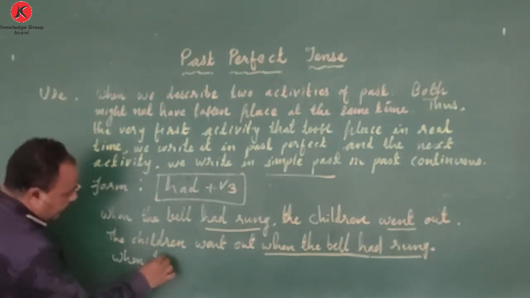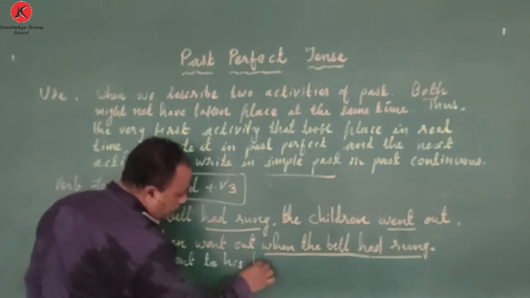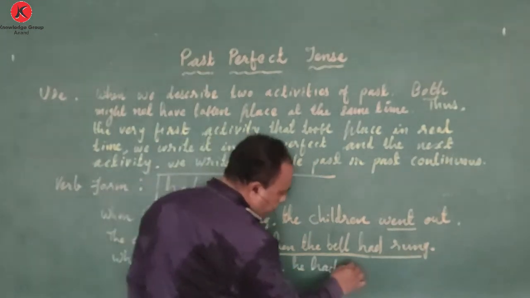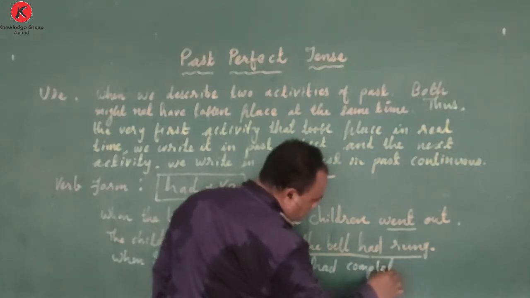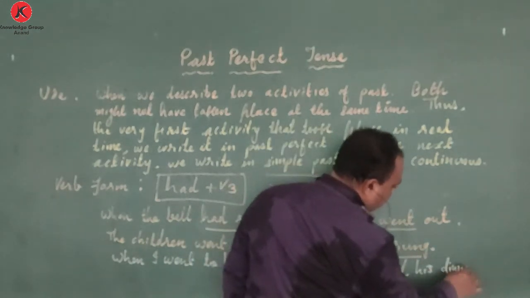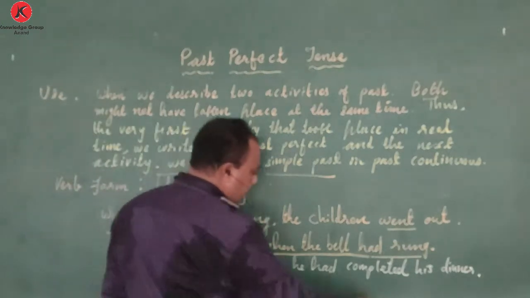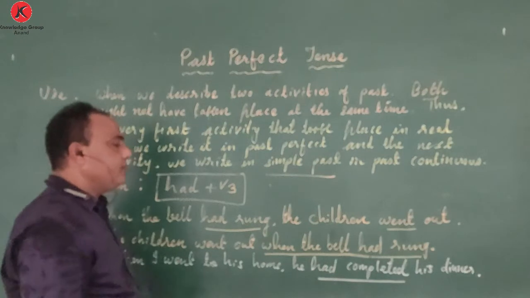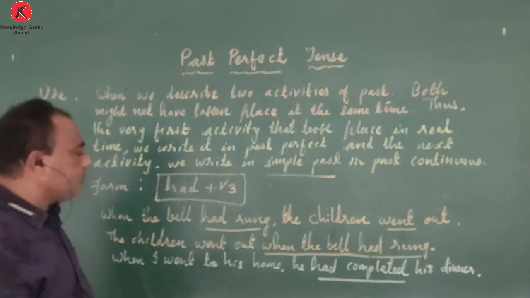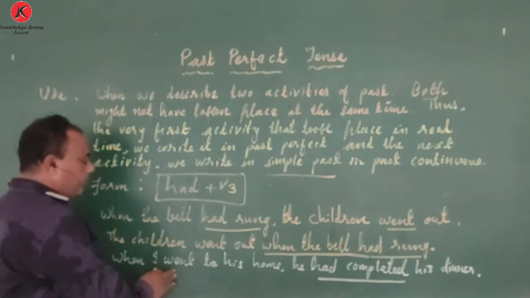When I went to his home, he had completed his dinner. See, he had completed it in real time. The sequence, whatever the activity took place first, we write in past perfect. And the second activity that happens afterwards, we write in simple past.